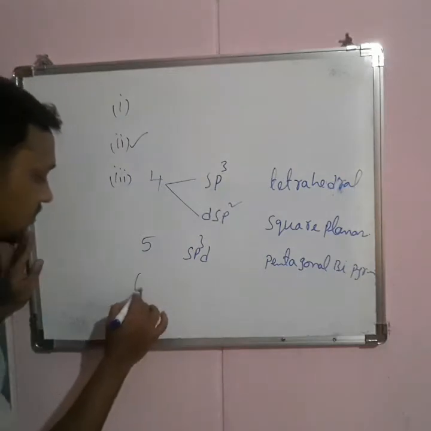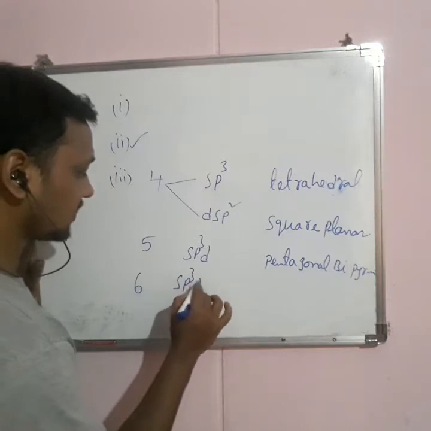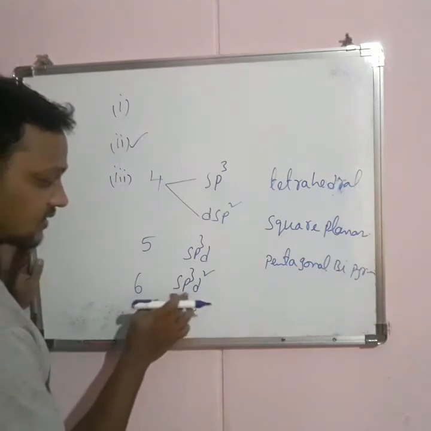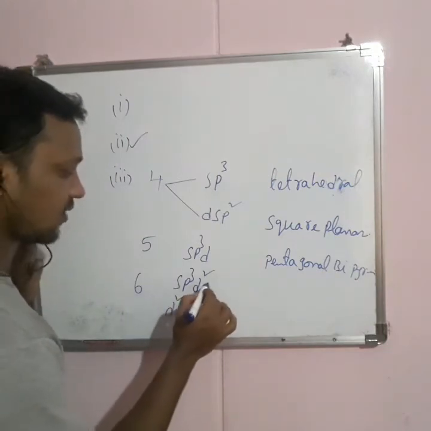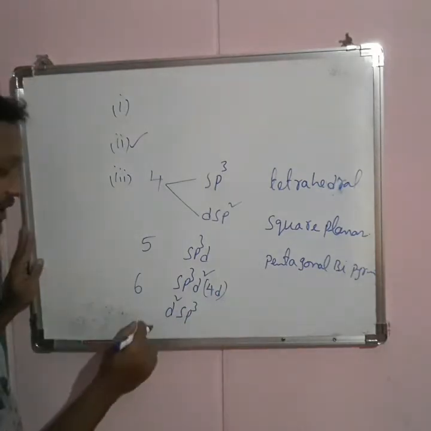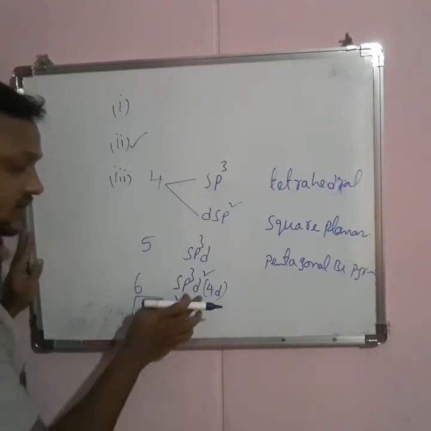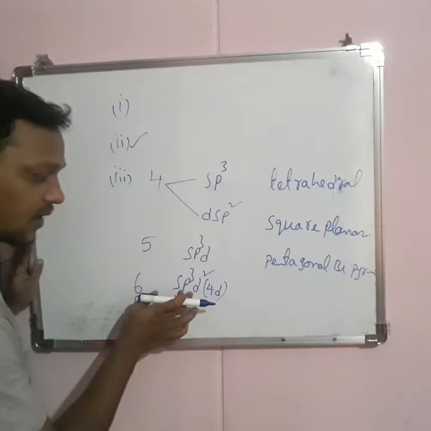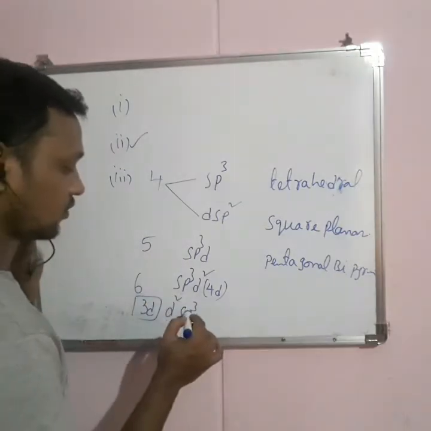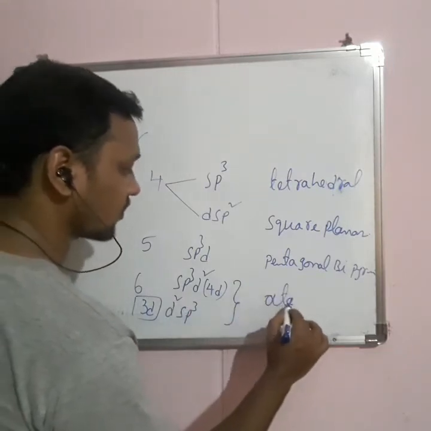And if it is coordination number 6, here two types of hybridization can be observed. One is sp3d2 and the second one is d2sp3. In sp3d2, the outer d orbitals like 4d participate, and in d2sp3, inner d orbitals like 3d orbitals participate. So this is called outer d orbital hybridization, and this is inner d orbital hybridization. Sp3d2 or d2sp3, whatever it may be, has octahedral geometry.